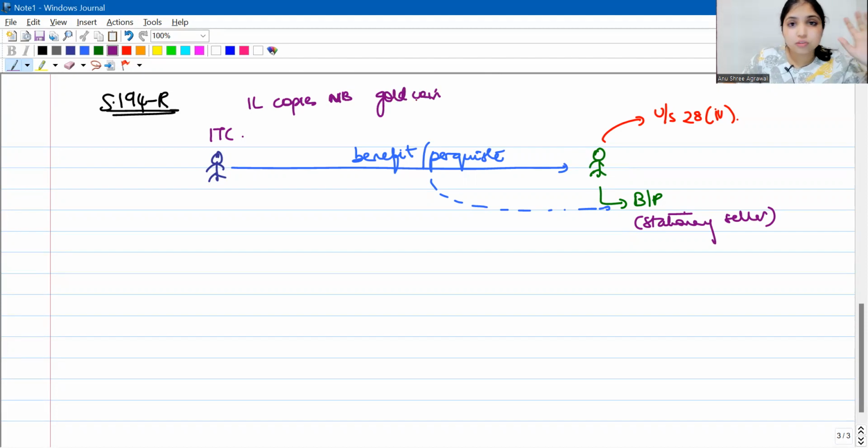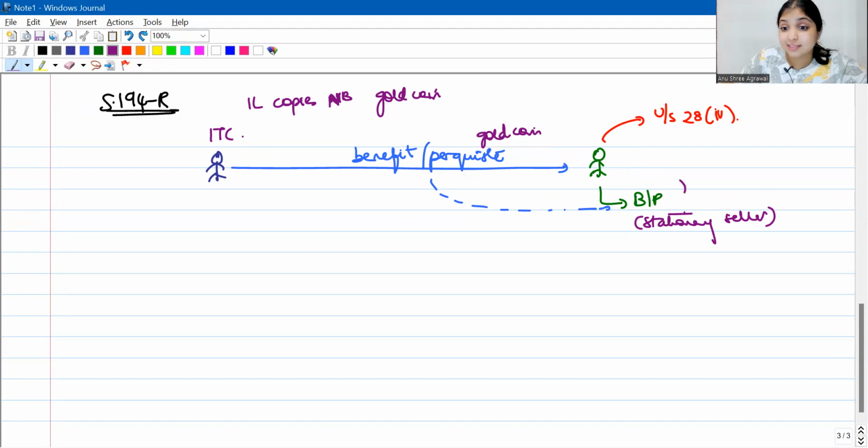Okay, so what was the deal? ITC and Green entered into a contract that if Green is able to sell 1 lakh copies of ITC's Classmate notebooks, then ITC will give Green a gold coin. Okay, and Mr. Green was in the business of selling stationery products. He was able to sell more than 1 lakh copies of Classmate notebooks, so ITC gave Mr. Green a gold coin. Now, this gold coin, thinking from Green's perspective, it's a benefit or a perquisite which Green got.